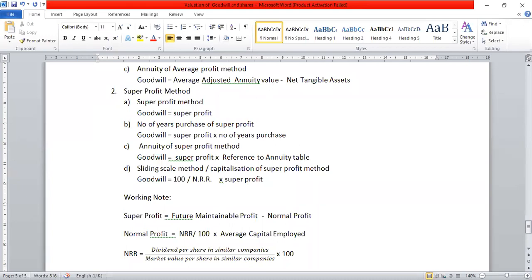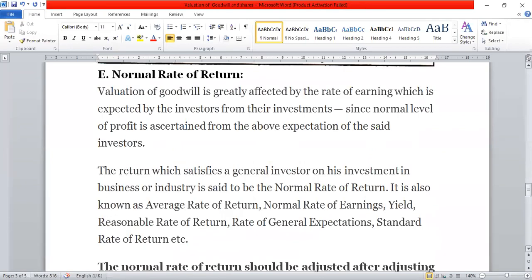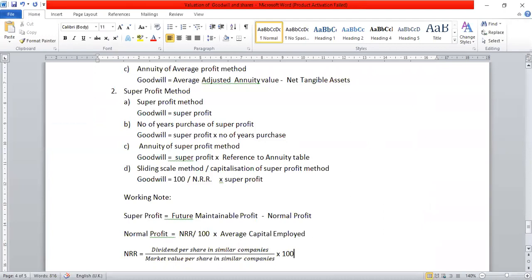Now, what about the average capital employed? We have already seen the formulas of average capital employed. Here only we have seen. See, average capital employed equal to opening capital plus closing capital divided by 2. Or average capital employed equal to capital employed minus 1 upon 2 current year's profit, or you may consider capital employed as average capital employed, okay, if the information is not given. So these will be the formulas for calculation of super profit method. Number of years purchase we have already seen.